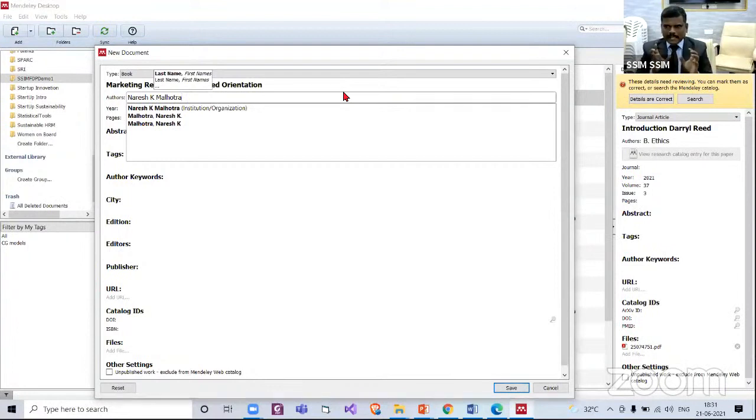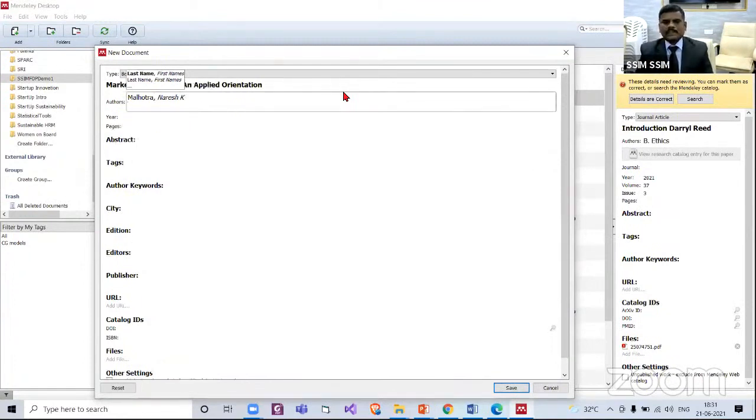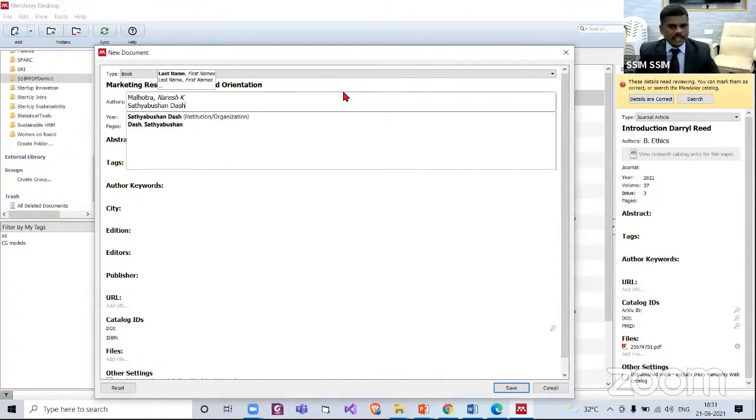Naresh K. Malhotra. So when you enter the author name, first author, you type the name and press enter. Whatever the format it takes, don't worry about the format: first name, second name, middle name. You just feed in the name. Next is Satyabhushan Dash.